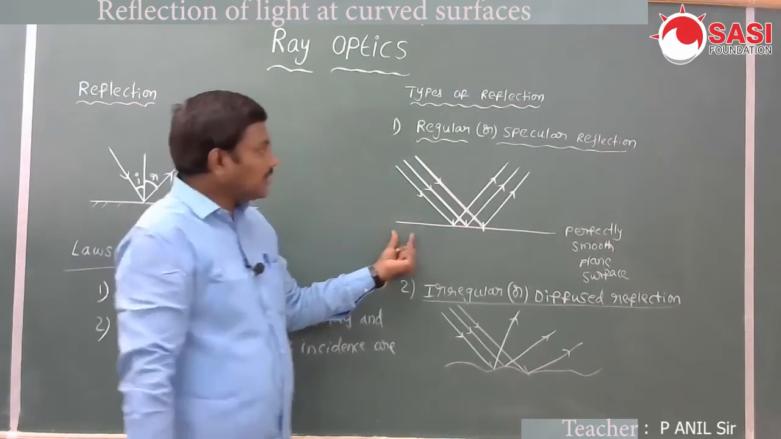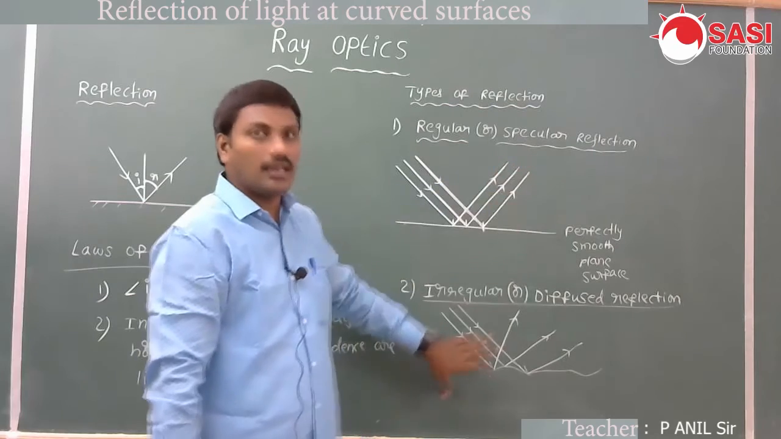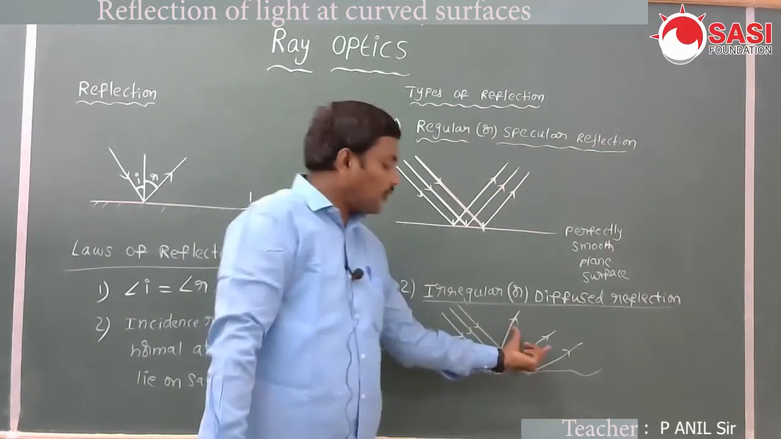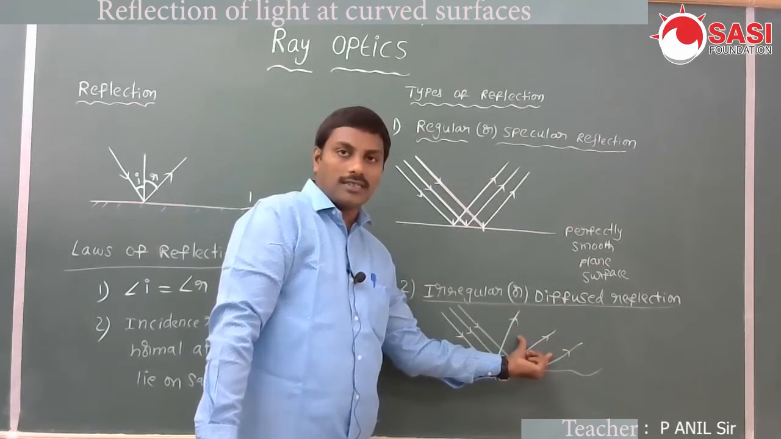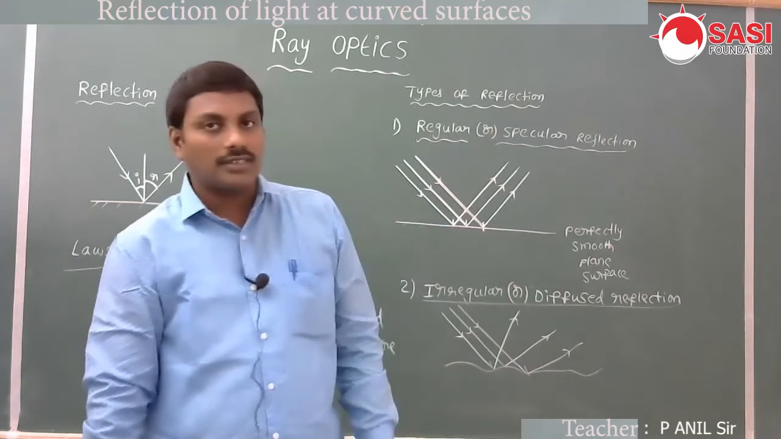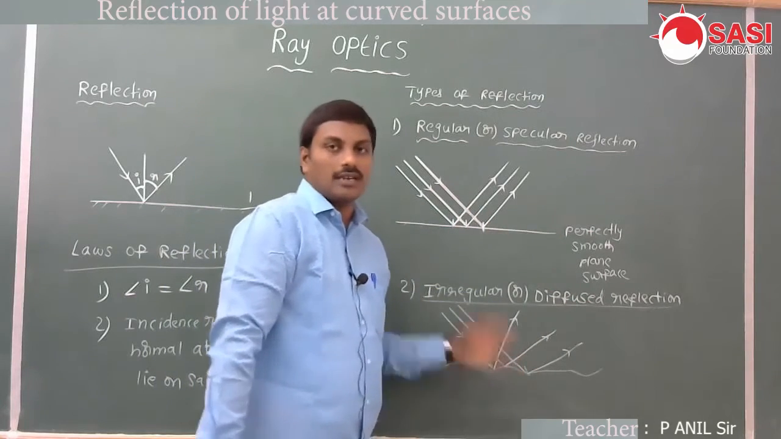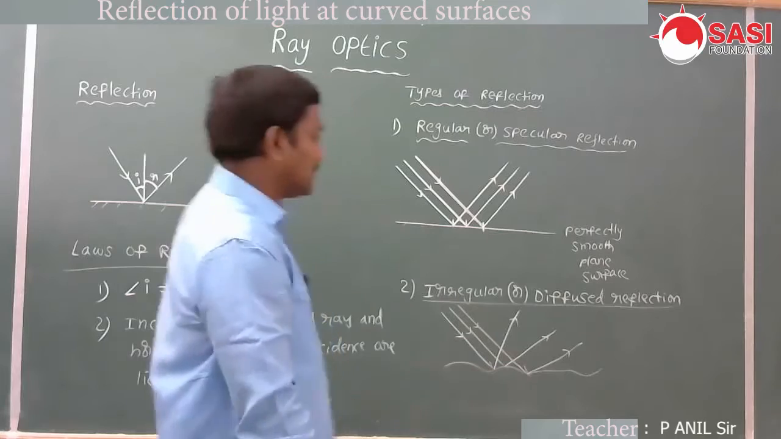In regular reflection, after reflection, the beam of light rays is parallel. In irregular reflection, after reflection, the beam of light rays is not parallel. This is the difference between regular reflection and irregular reflection. Regular reflection occurs on smooth surfaces, and irregular reflection occurs on rough or irregular surfaces.